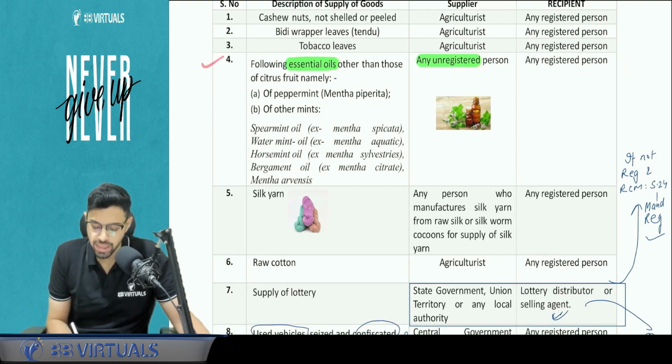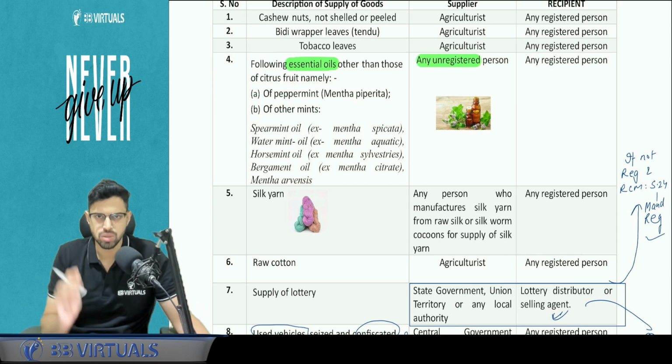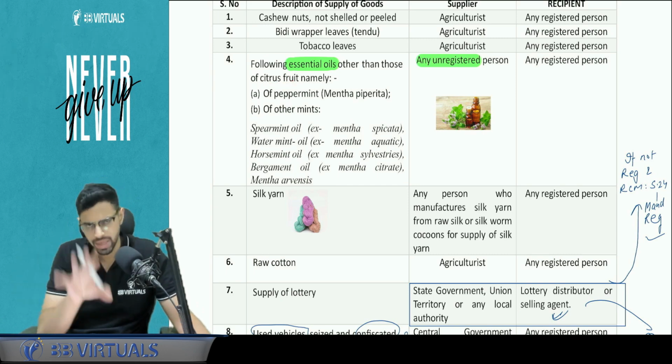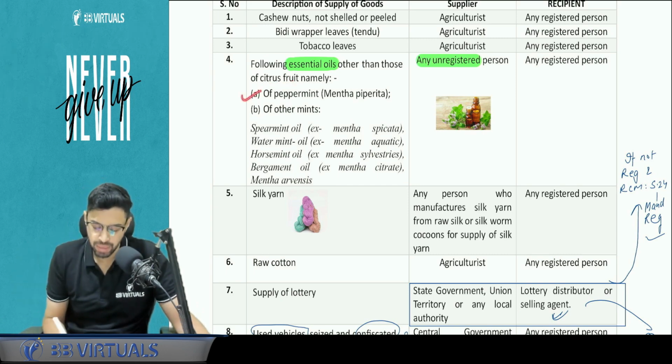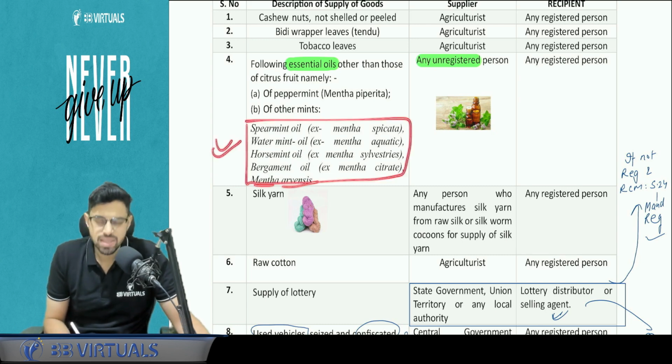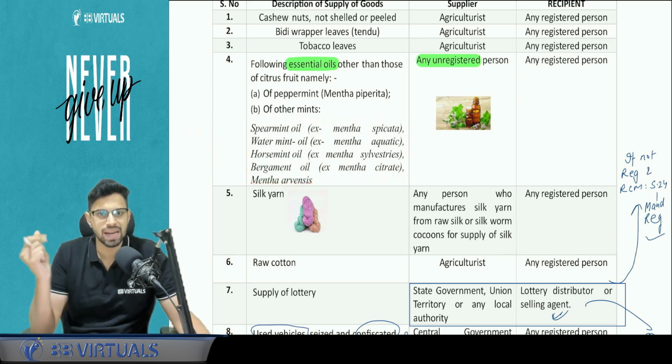Now, fourth is the essential oils other than citrus fruit. So fruit involvement is not there. Other essential oils, example namely peppermint or other mint. Other mint examples: spearmint, water mint, horse mint, bergamot oil, or mentha arvensis. So these names you don't have to learn per se. You can read this list twice, because if it comes in the exam, it can maybe click.